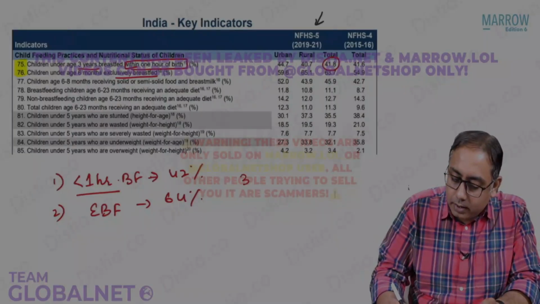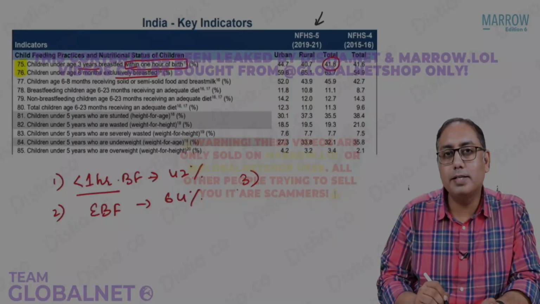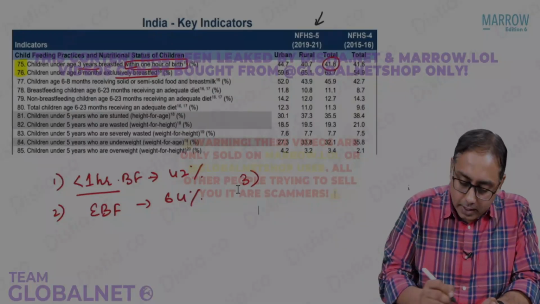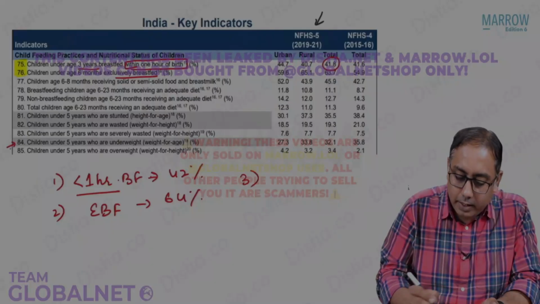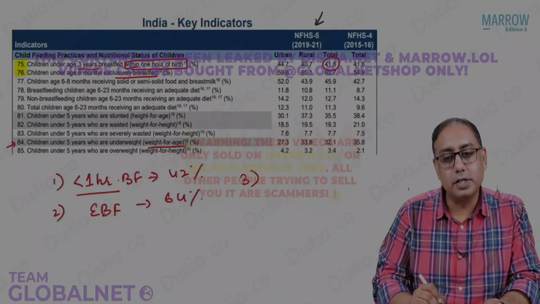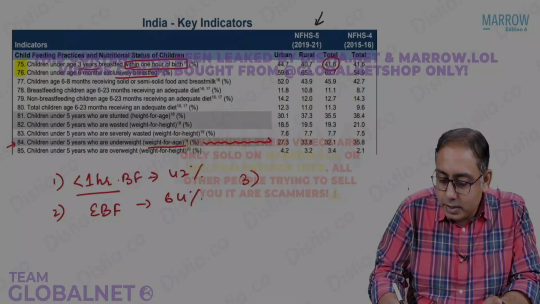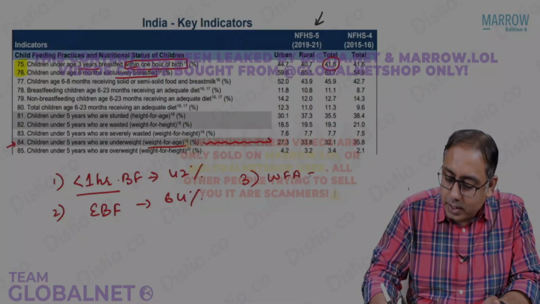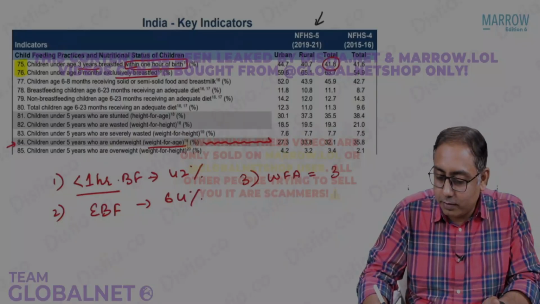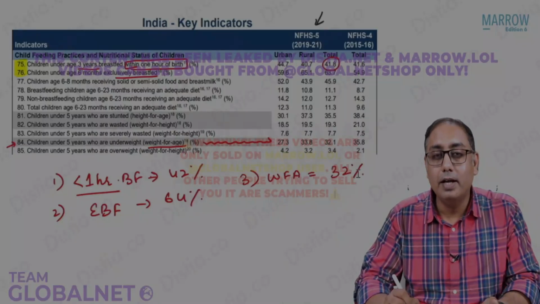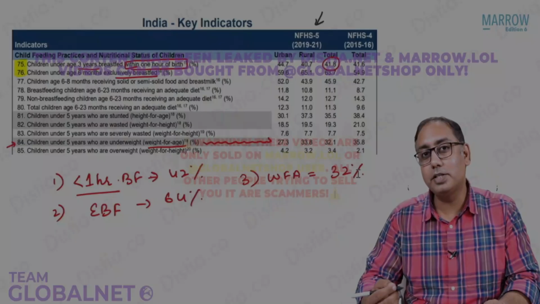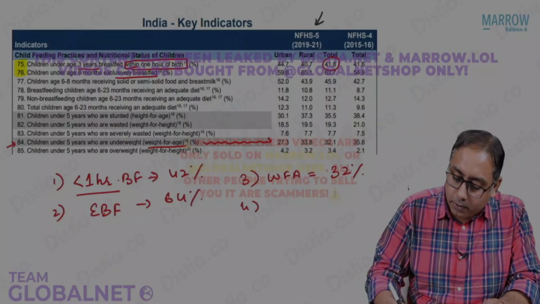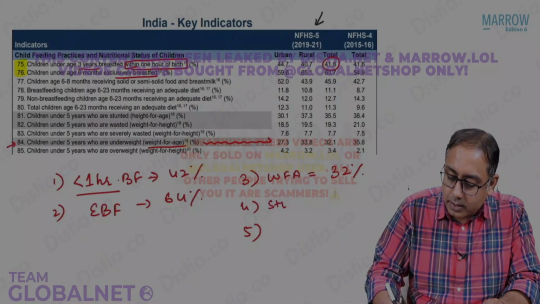Talking about the undernutrition indicators, the third point is about the undernutrition indicators. If you can see point number 84, that is the weight for age. If you look at the weight for age indicator, beta, how much is it? Unfortunately, we have to say that the weight for age prevalence in our country, as per the recent NFHS 5 data, is 32%.